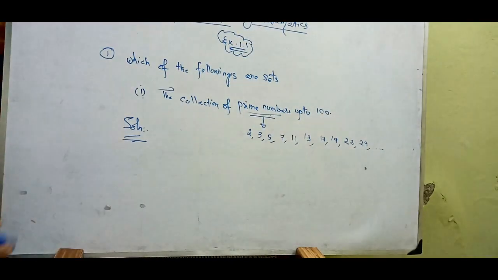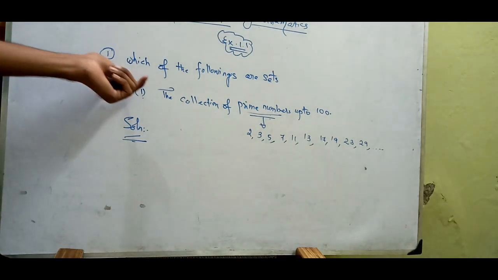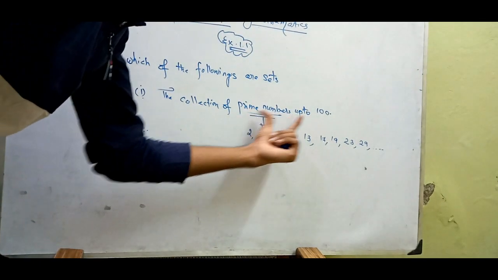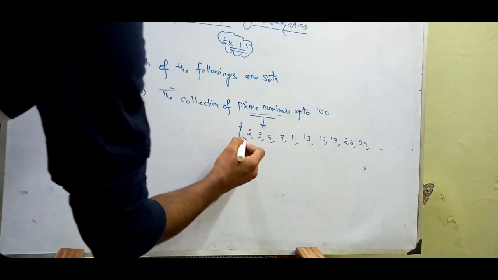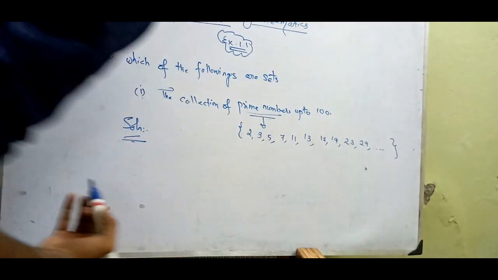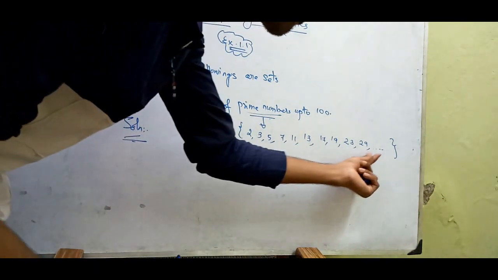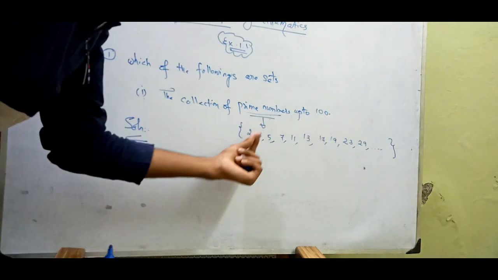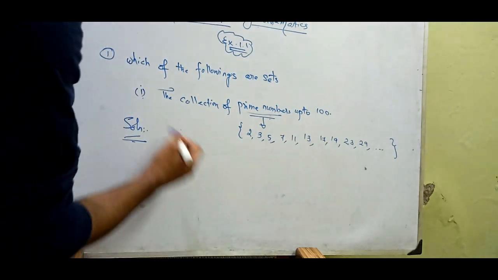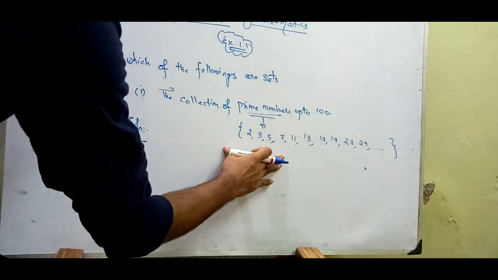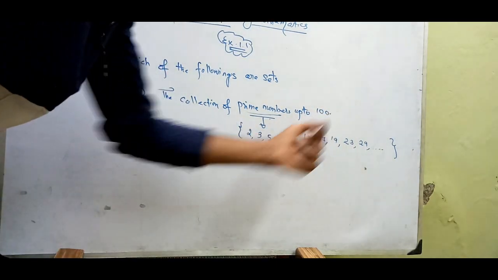It is going in this way. So the collection of prime numbers up to 100 is a set. Why? Because we can list each and every element of the prime numbers clearly, right? So this is a set. It is well defined also because it is finite.